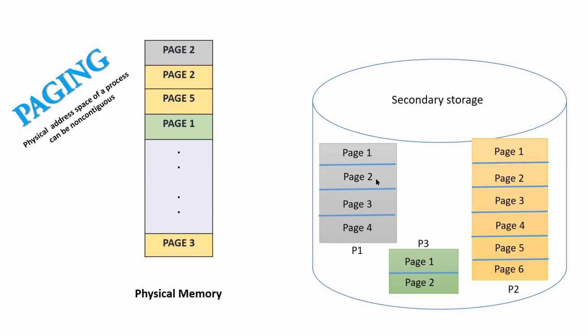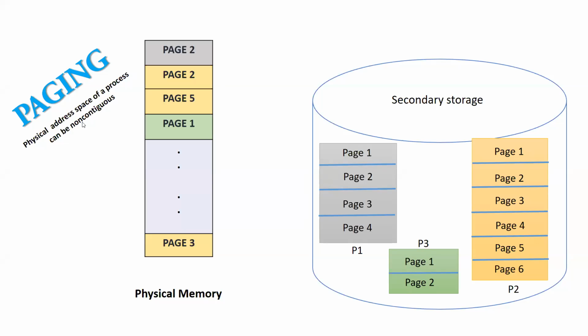Sometimes we will be executing only the instructions present in one particular area, for example, our instructions are in page 2, or our data is in page 3 or page 1. Only the required parts of the process will be loaded into the main memory, and whether it is partially or fully loaded, one thing to remember is that the address space of a process can be non-contiguous.